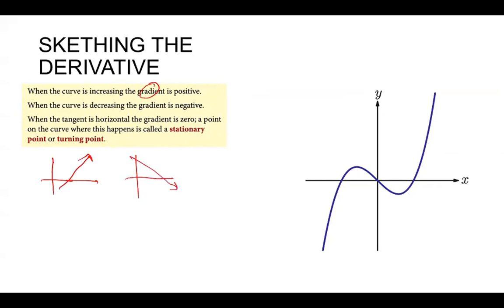And when the tangent is horizontal, the gradient or the slope is going to be 0. It has many special names: stationary points, turning points, and a maximum or minimum. We will discuss why they have so many names in our upcoming sessions.